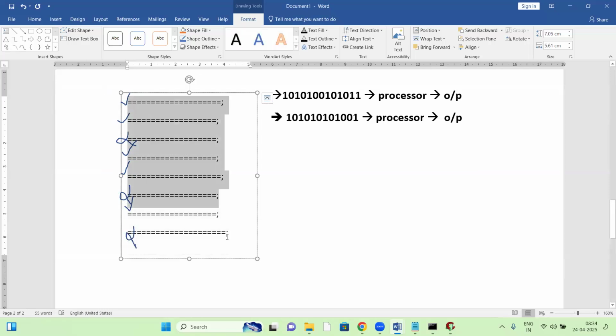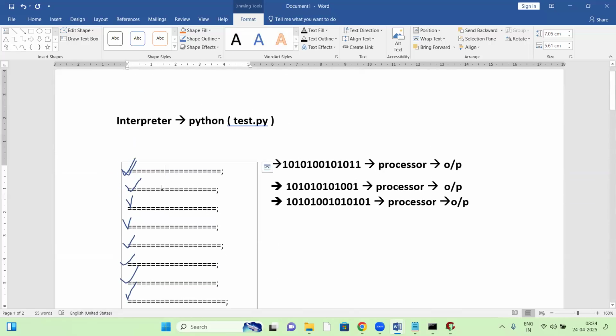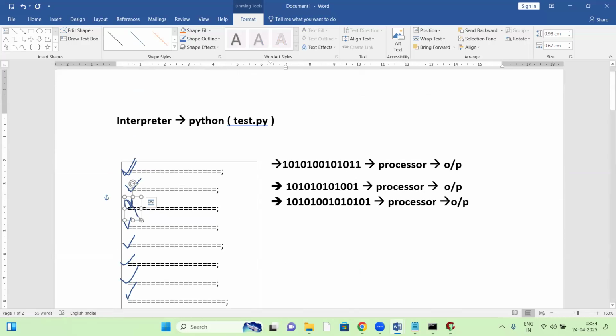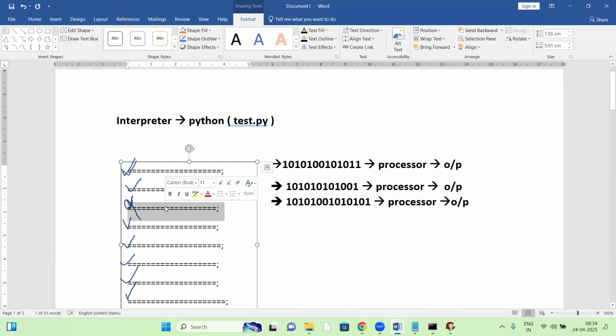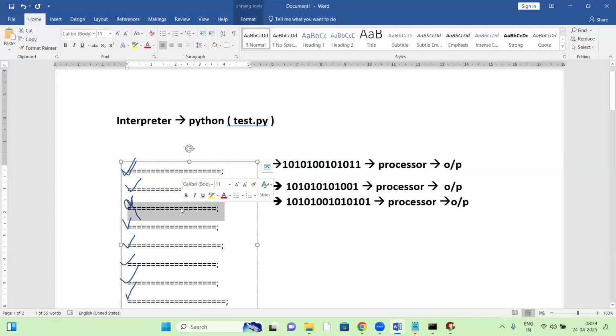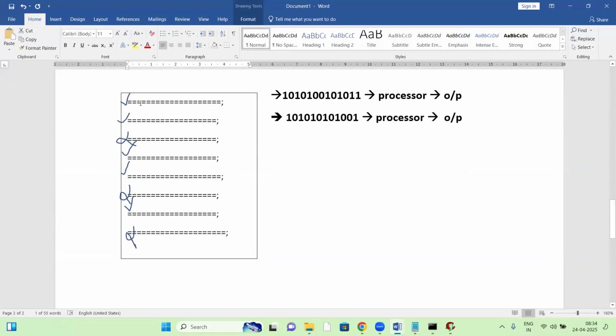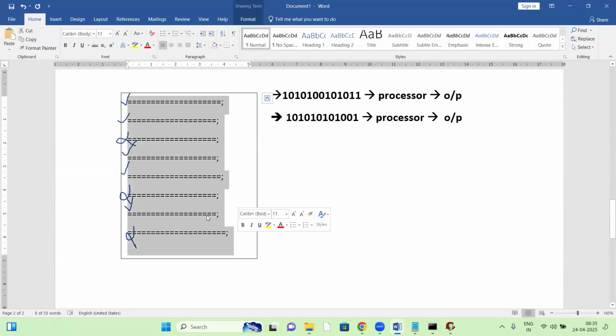The compiler checks the whole code from top to bottom and shows all the errors, but the interpreter checks line by line: first line, next line, next line. Suppose something is wrong, it stops. It shows only one error. It stops there only. But the compiler is not like that. The compiler checks the whole program from top to bottom. It shows all the errors.